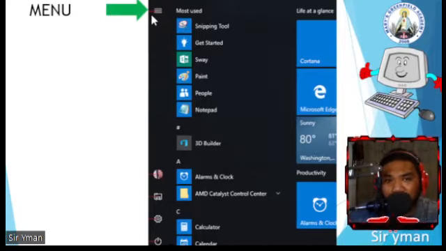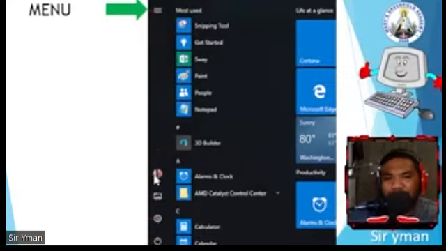Nag-expand kasi ito eh. Once you click this, mag-expand itong navigation pane or the left pane, and it will show you the titles of everything na nasa left pane. Ito yung left pane from here hanggang dito sa ilalim.